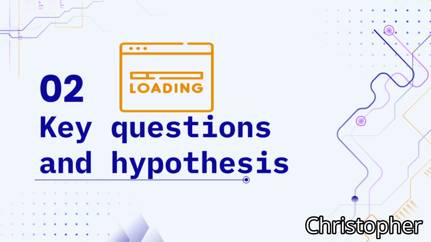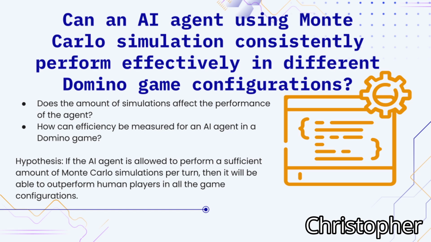Key questions and hypotheses. Can an AI agent using Monte Carlo simulation consistently perform effectively in different domino game configurations? Hypothesis: if the AI agent is allowed to perform a sufficient amount of Monte Carlo simulations per turn, then it will be able to outperform human players in all the game configurations.